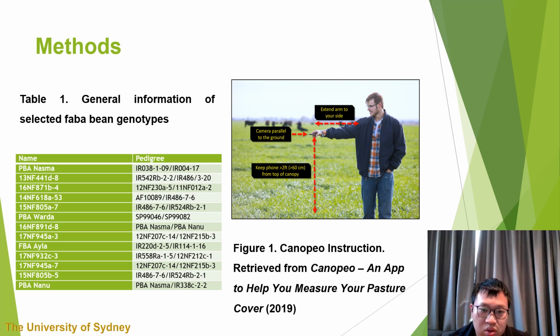Canopy samples, which could represent biomass production, were randomly taken from the middle three rows of each plot, 3 times, using the Canopeo app installed on the mobile phone at the same height, which was more than 60 centimeters, in order to capture the picture of the whole plot, as you can see in the right figure. It was important to take a background photo after 3 images to distinguish the records from the different plots